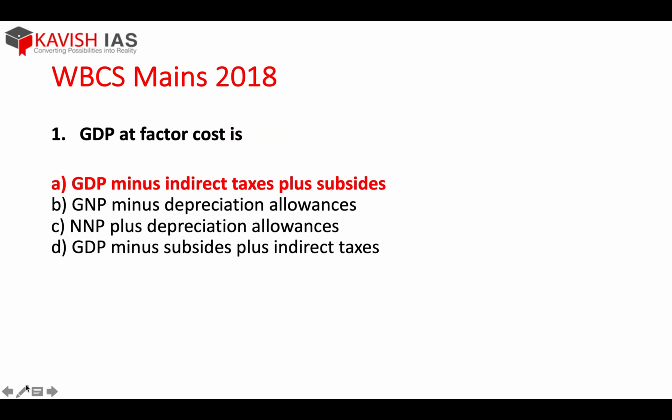Next, this is a 2018 question. GDP at factor cost is what? Simple. GDP minus indirect taxes plus subsidies. We have discussed it a while back, okay, I need not do it again. GDP at factor cost is GDP minus indirect taxes plus subsidies.